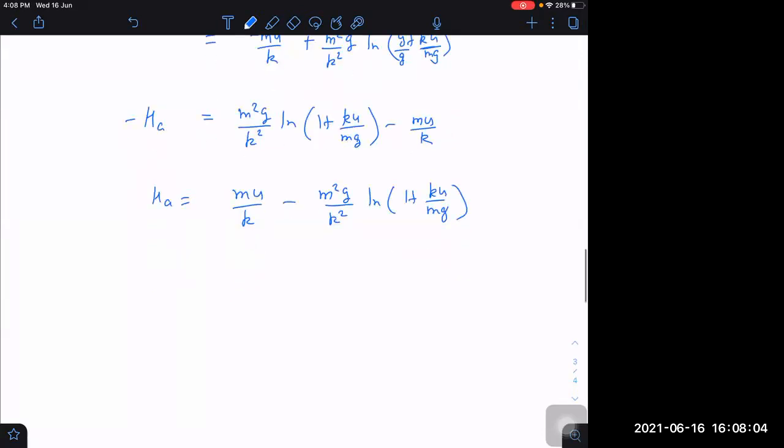What is the formula for log of 1 plus x? x minus x square by 2 plus x cube by 3 and so on. If I take higher terms also, then it will be like this.